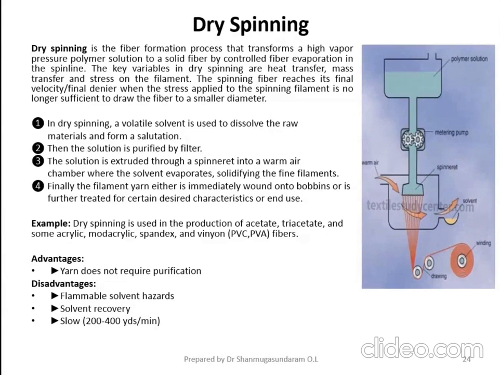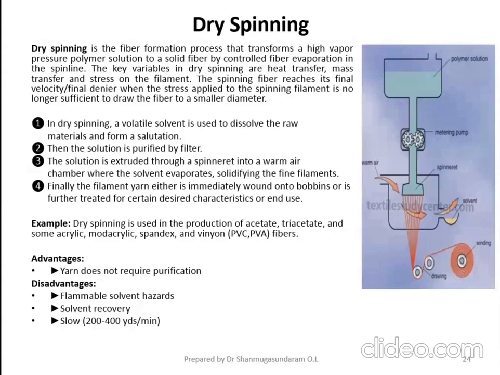In some cases, we can stretch the filament up to 100%, and then you can get a finer diameter of the filament. Again, it depends upon the viscosity of the fiber. If you prolong the stretching process, the filament will start breaking.